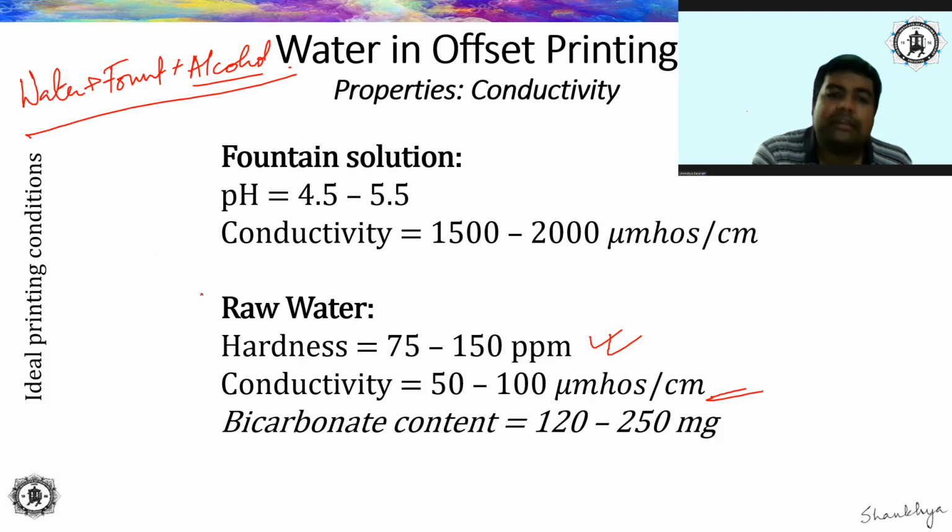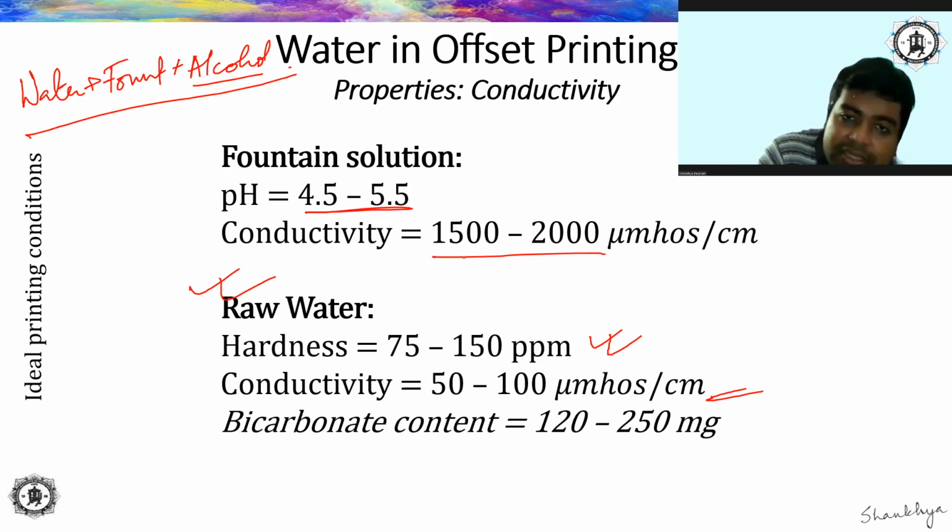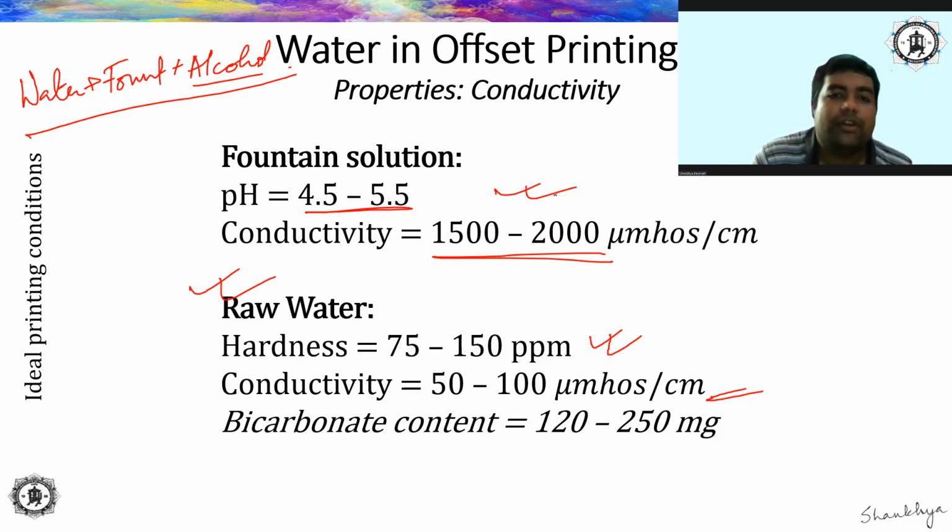If we make a fountain solution using this particular water and we add alcohol and fount to that water, the ultimate resulting fountain solution will have a pH of 4.5 to 5.5, that we have already seen. Why? Because there is some buffer solution there, and the resulting conductivity will actually rise to 1500 to 2000. This is the recommended level of conductivity for offset print production processes.